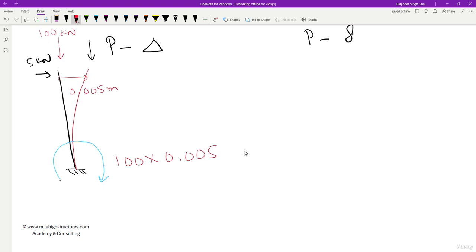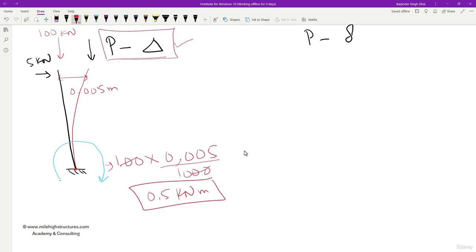This additional bending moment that is generated at the top is considered only when we tell the software that okay, we want to do the P delta analysis. Otherwise, whatever this number is coming, approximately 0.5 kN-m, this bending moment shall get ignored if we have not switched on this P delta load combination factor.